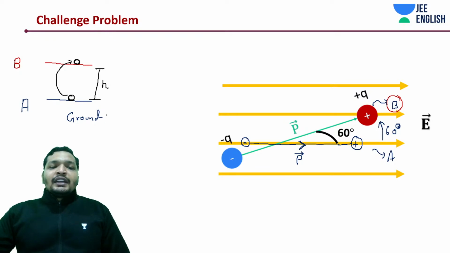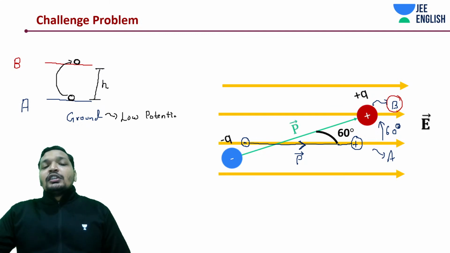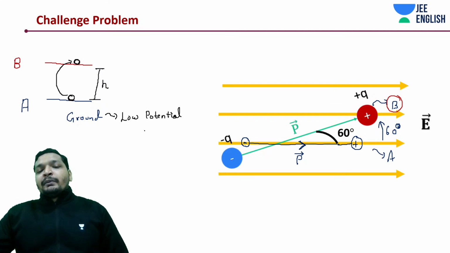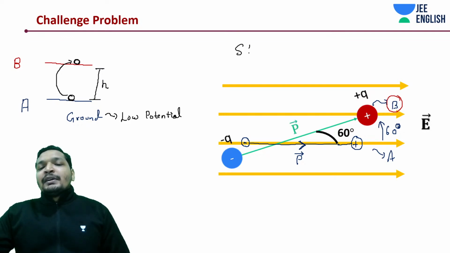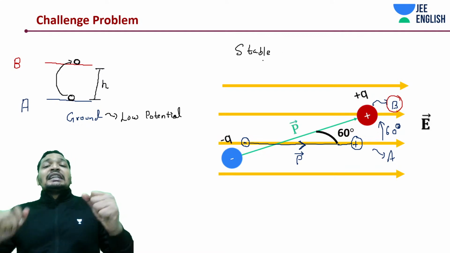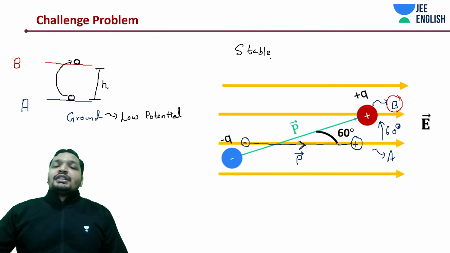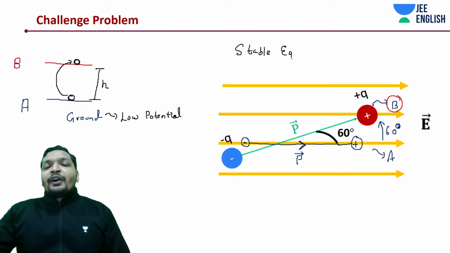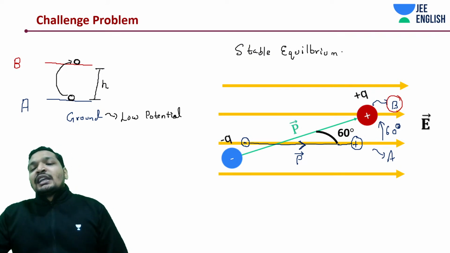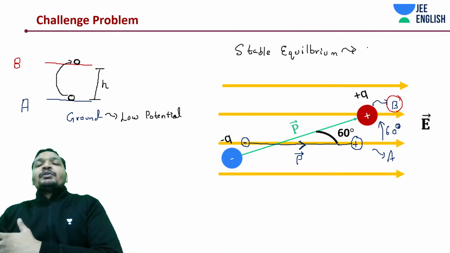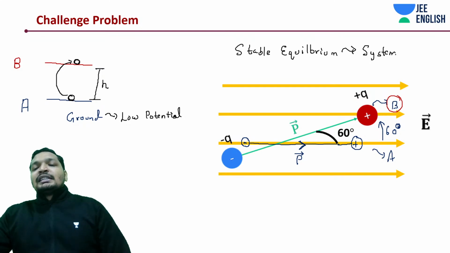So ground we assume to be the lowest potential. In this case it is the stable equilibrium position. So you can write it down, students. Stable equilibrium, as you understood, should have the lowest energy. That is why the system as such, the electric field as such, is trying to return it to that position. Stable equilibrium is that point where the system is trying to rotate it to that position, right? System likes it.